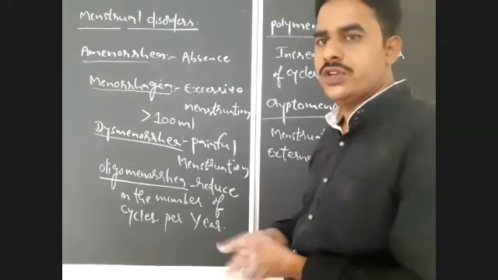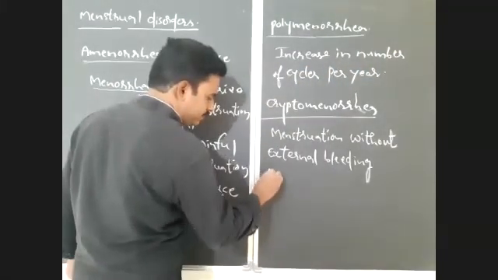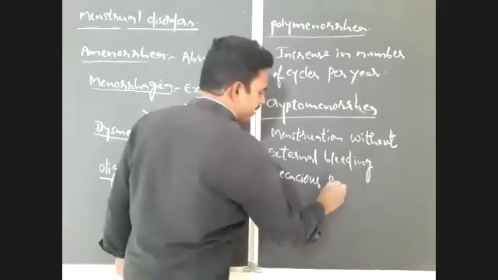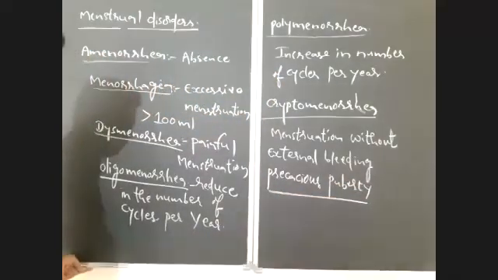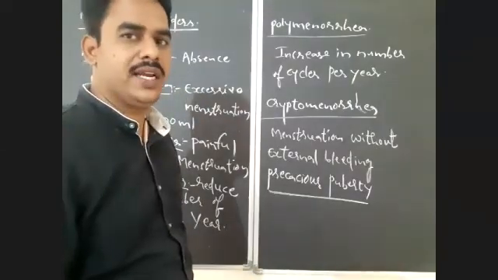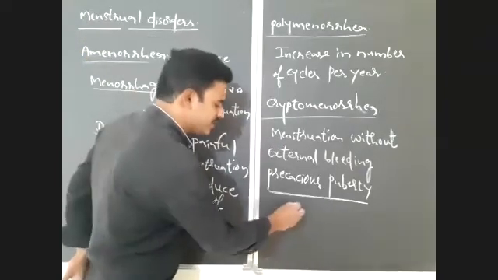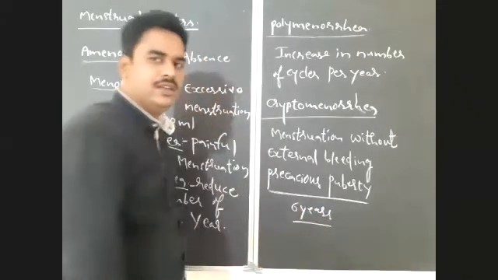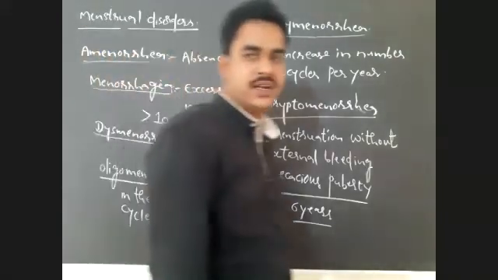Okay, next, precocious puberty. What is precocious puberty? If menstruation or menarche takes place in a girl below the age of 6 years, or at 6 to 8 years of age, that is known as precocious puberty.